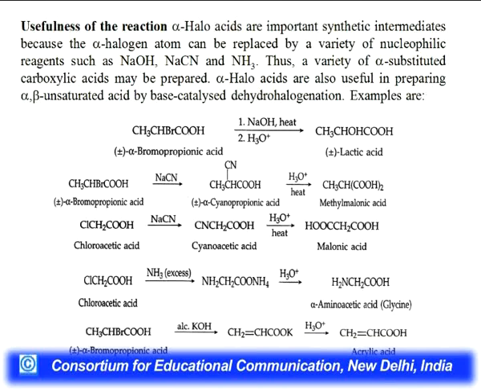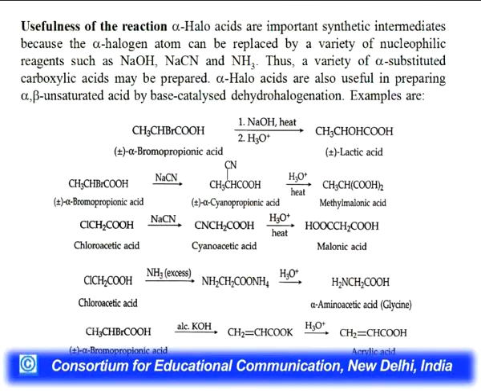Alpha bromopropionic acid will give you lactic acid. So, you can see the bromide ion is substituted by the hydroxyl ion. Another reaction: alpha bromopropionic acid when it reacts with sodium cyanide, there is a substitution of bromide by the cyano group, which on heating will give you methyl malonic acid.